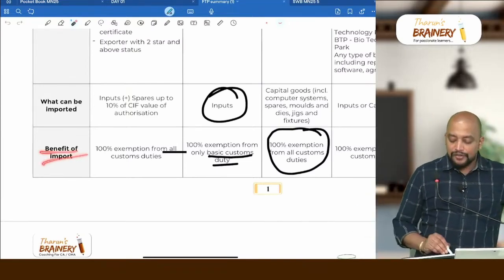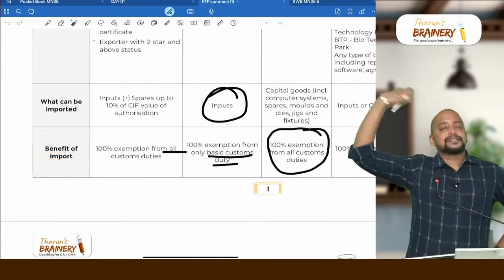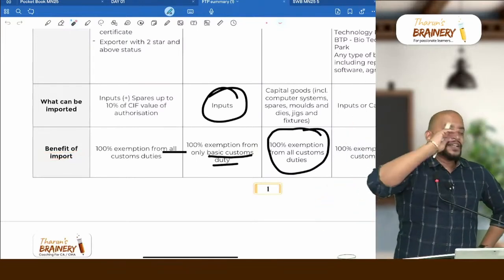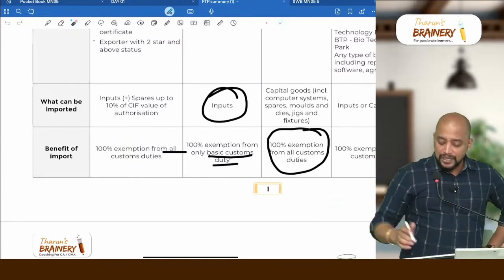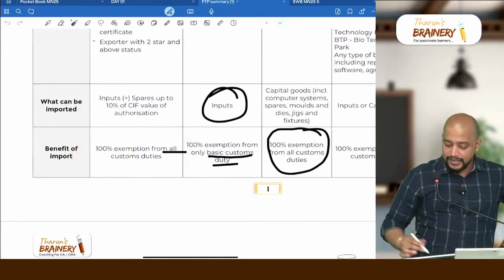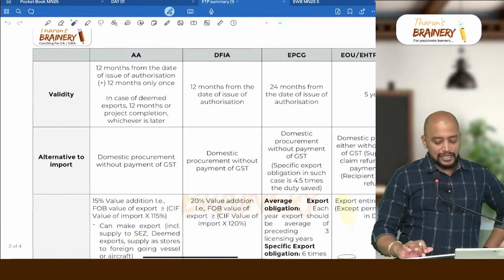Then what is the benefit of import? I don't have to pay any customs duty. All customs duties, including additional customs duties like anti-dumping duty and safeguard duty, everything will be exempted here. IGST is also exempted. 100% exemption from all customs duties.